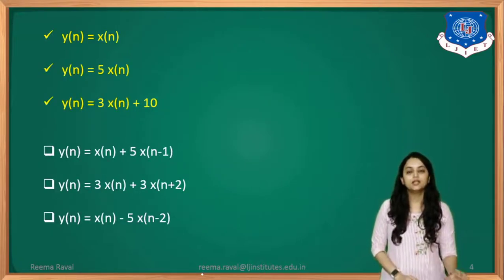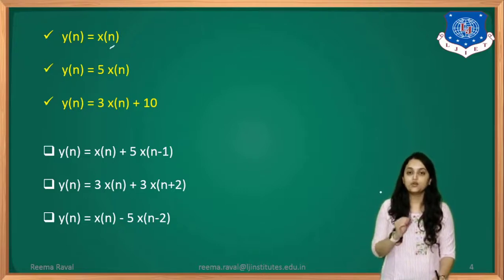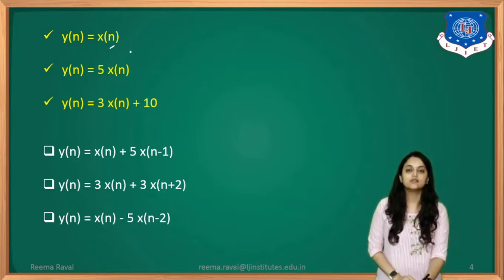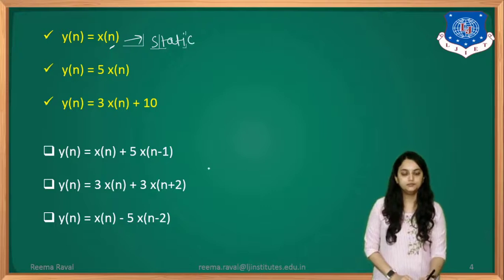So first one here is y of n equals x of n. So here in the bracket you see that the x of n term is there. That indicates that it depends on the present values only. So here the output function is given as y of n and input is x of n. Then output depends only on the x of n value. That's why it is a static system.